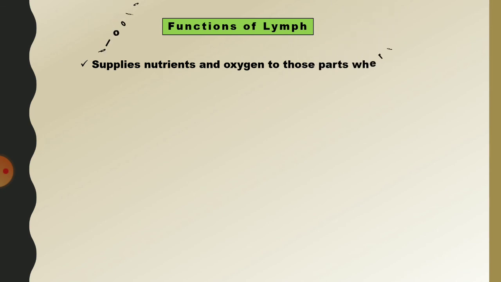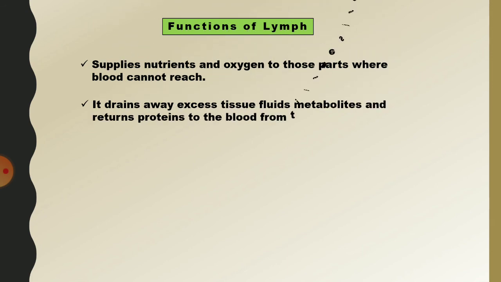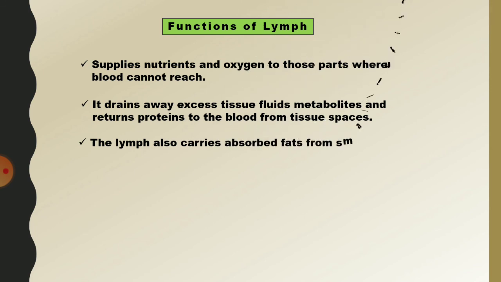Functions of lymph. It supplies nutrients and oxygen to those parts where the blood cannot reach. It drains away excess tissue fluid and metabolites, and returns protein to the blood from the tissue space. Lymph also carries absorbed fat from the small intestine to the blood.